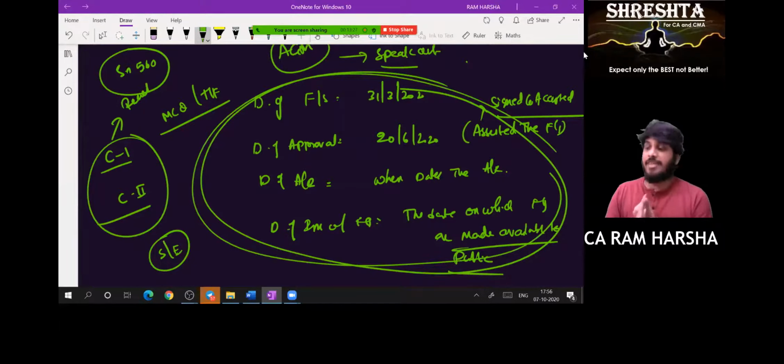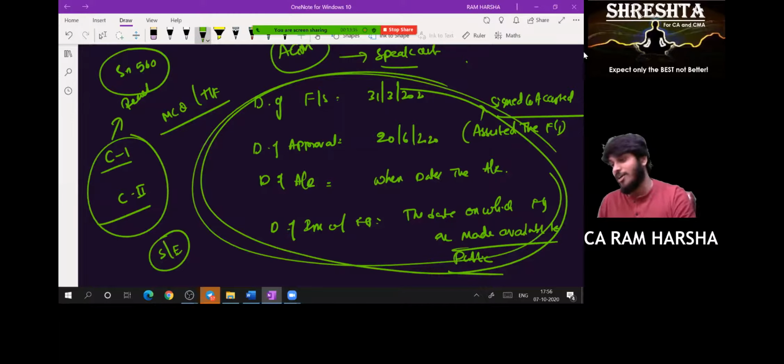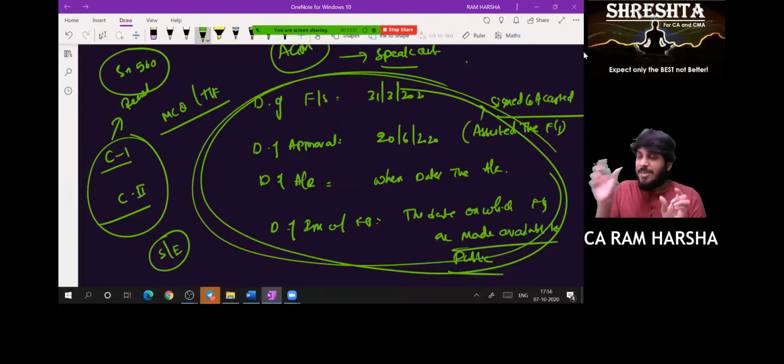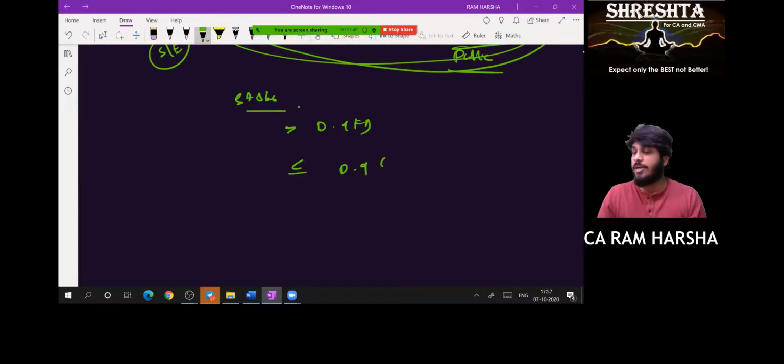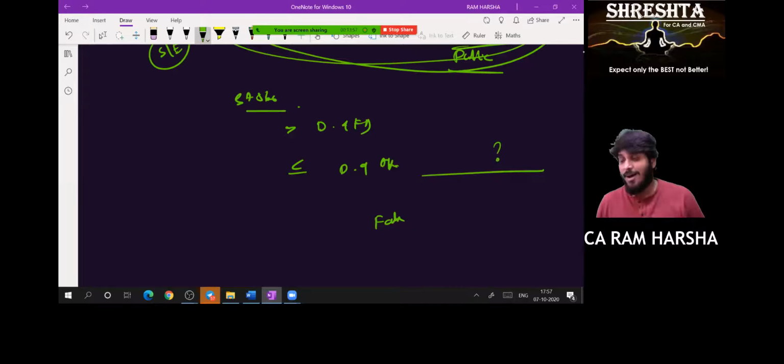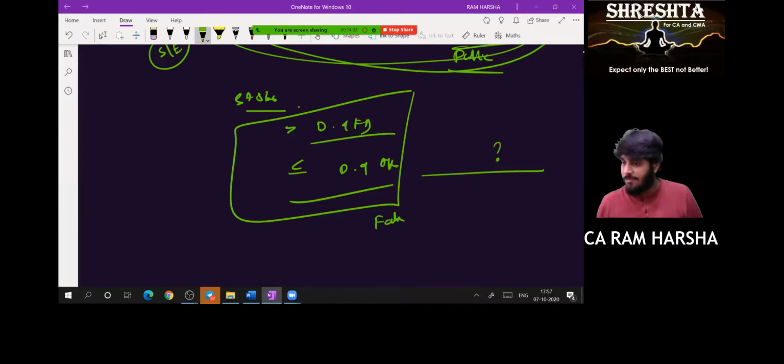An event occurring after the date of financial statements, but on or before the date of the auditor's report, and the fact came to the knowledge of the auditor after the date of the auditor's report. If you don't keep that second part, the definition is invalid. Suppose they say subsequent event means an event occurring after the date of financial statements but on or before the date of the auditor's report. Is it true or false? You have to say false, because the sentence is incomplete.